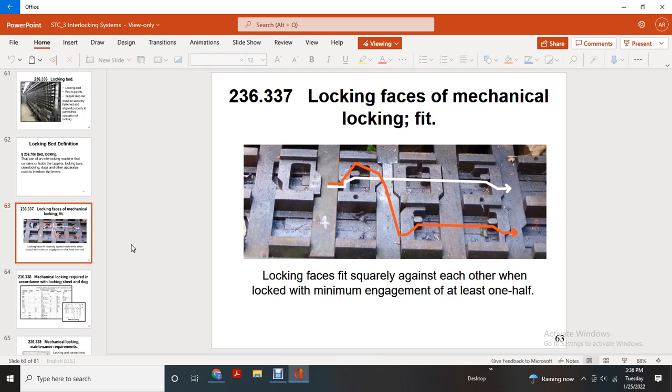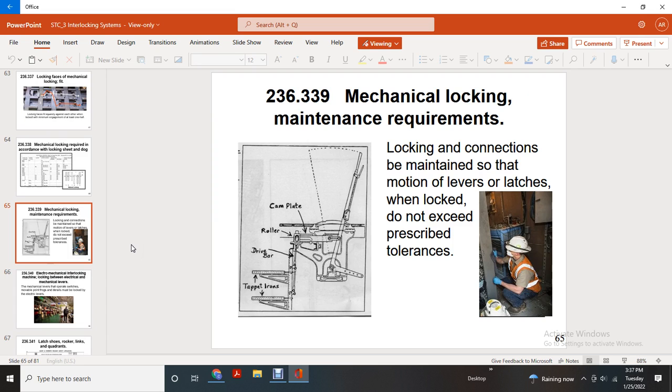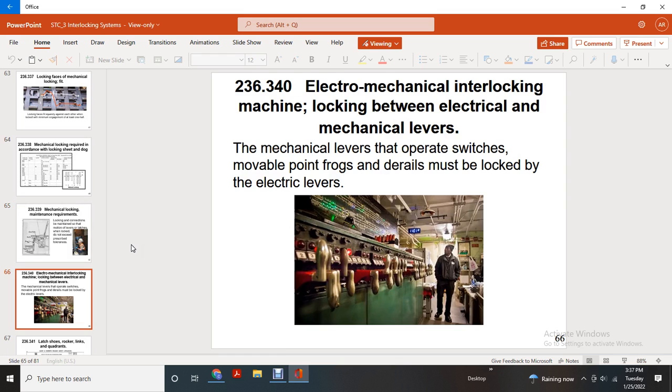Locking faces of the mechanical locking fit, 236.337. Locking faces securely against each other when locked, with a minimum engagement of at least one half. Mechanical locking required in accordance with the locking sheet and dog. Mechanical locking maintenance requirement: locking and connections maintained with the motion of levers and latches when locked not to exceed prescribed tolerances, such as cam plate, roller, driver bar, tappet irons.